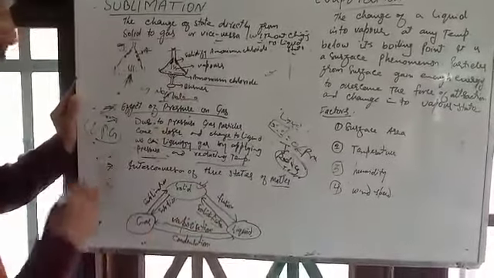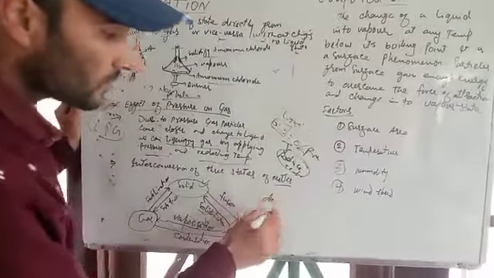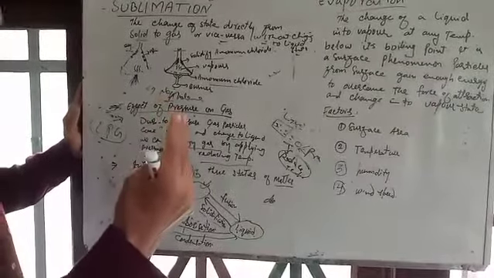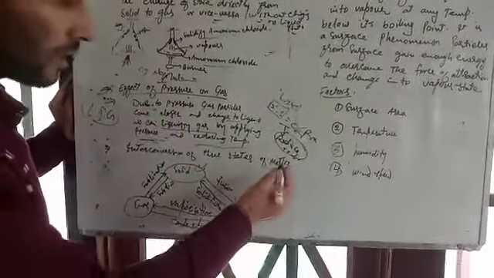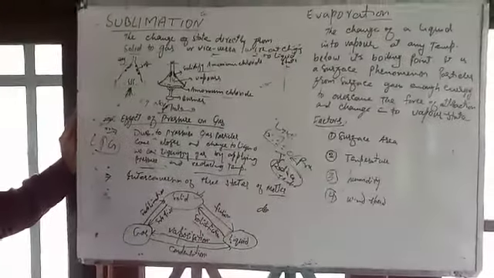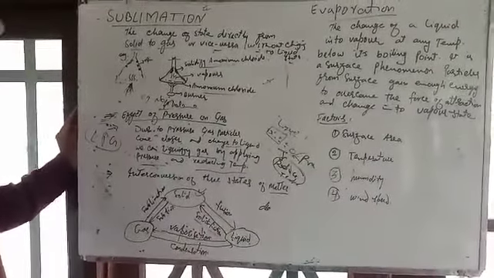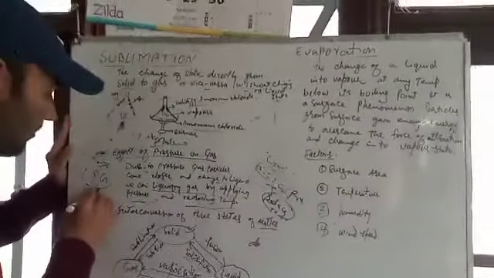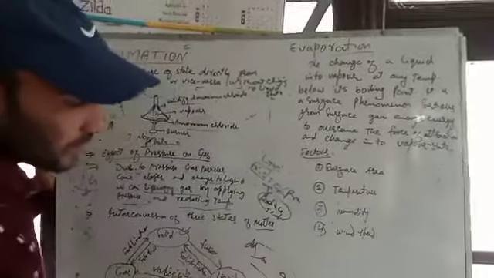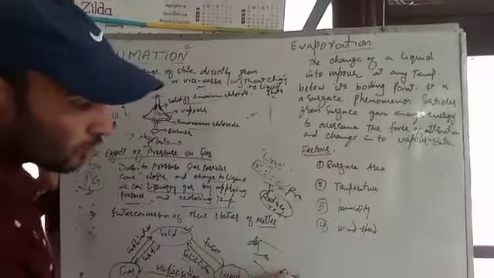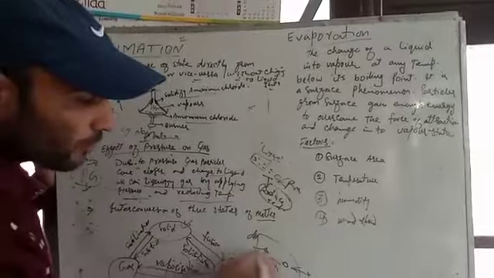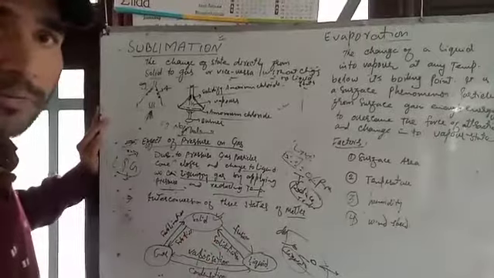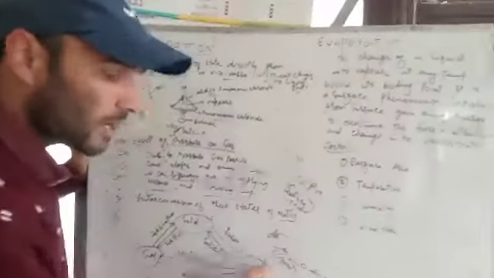Like in the case of LPG, or you can say dry ice. Carbon dioxide under high pressure is converted into the solid state. That can also be an example of sublimation. In case of LPG, the gas molecules are kept under high pressure, so that they become liquid. Like you might have felt in your cylinder there is something like water present in it. Under high pressure, the gas molecules become liquid.